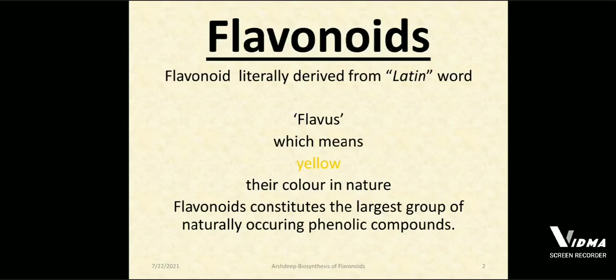Today I'm going to start with an important topic of natural products, for the MSc final year students. The name of the topic is flavonoids. Let's start it. Flavonoids: the first thing is flavors. This is derived from the word flavus, which means yellow. So they are always yellow in color.